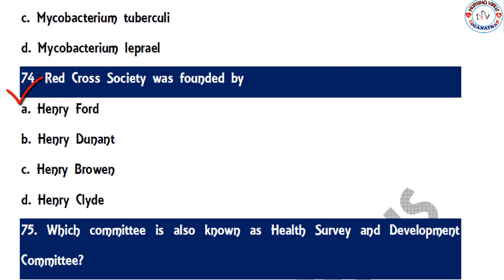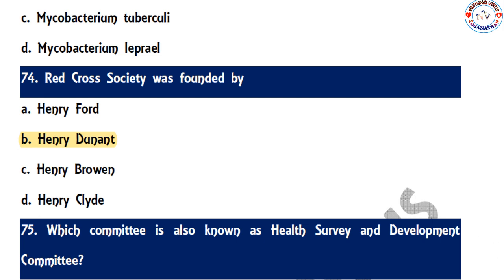So the next one, 74. The Red Cross Society was founded by Henry Ford, Henry Dunant, Henry Brown, or Henry Clady. This is one of the repeated questions in the NORCET examination. So Henry Dunant is the founder of the Red Cross Society.